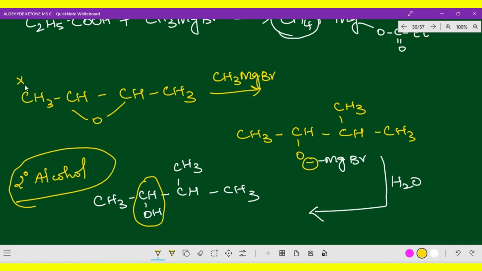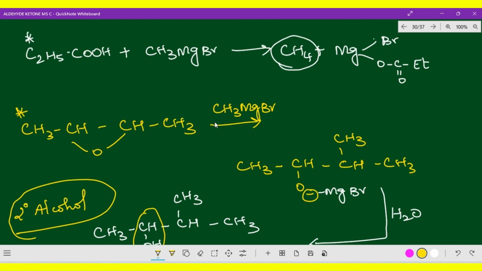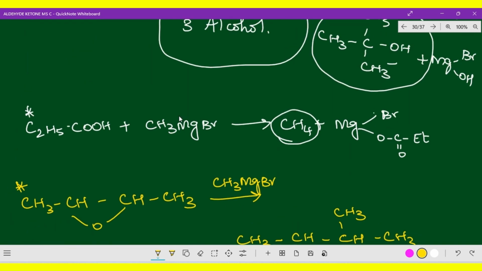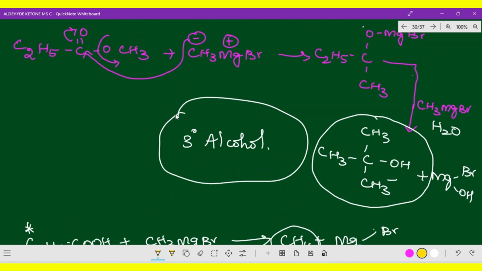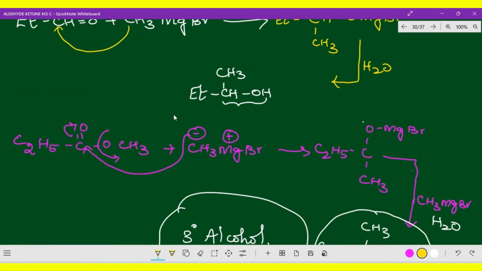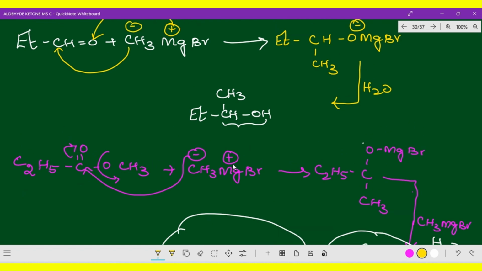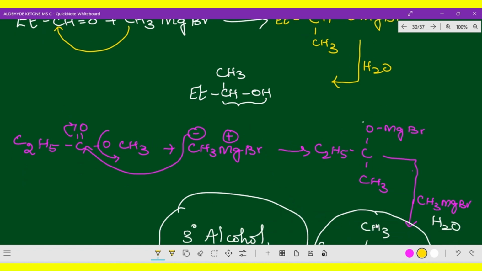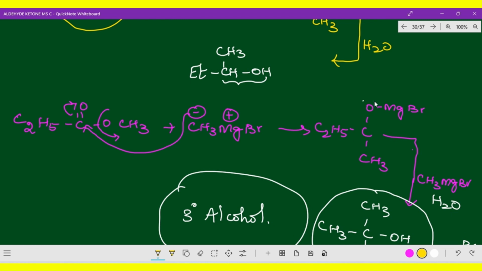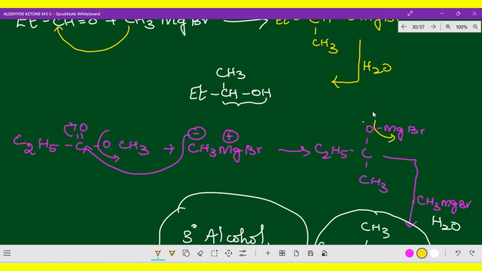Now, why did I bring all these examples? So that you can easily identify the answer. Epoxide combined with Grignard reagent, what is the product? Ester reacting with Grignard reagent, what is the product? Aldehyde reacting with Grignard reagent, what is the product? So you will come to know which is the correct option. Here, ester can be converted to a keto group, which can be converted to a tertiary alcohol. That is what I just mentioned.